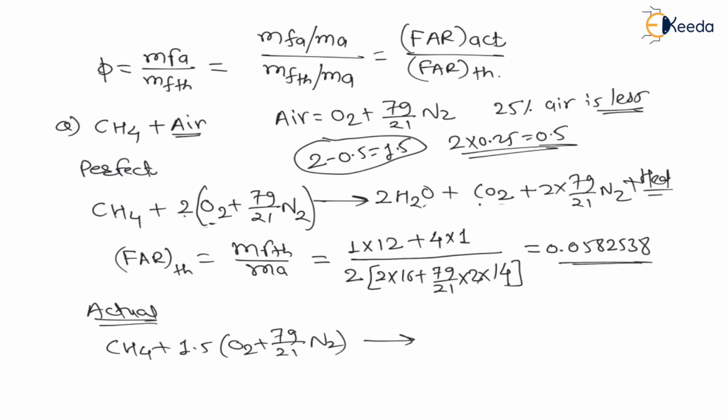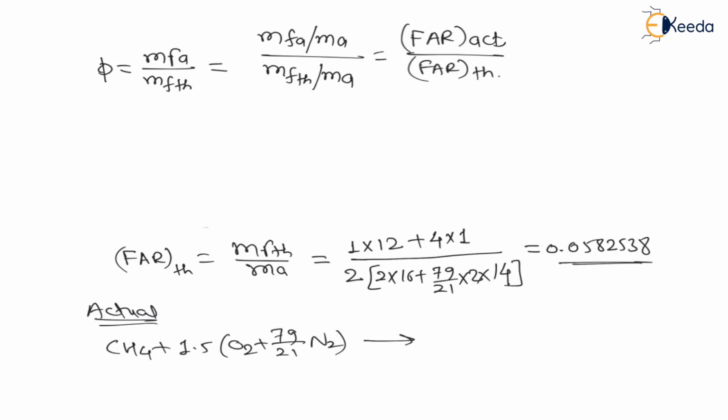So my dear students, here let us find the fuel air ratio actual. While calculating fuel air ratio actual, instead of this 2, there will be only 1.5, right? And the rest of the calculation is similar.